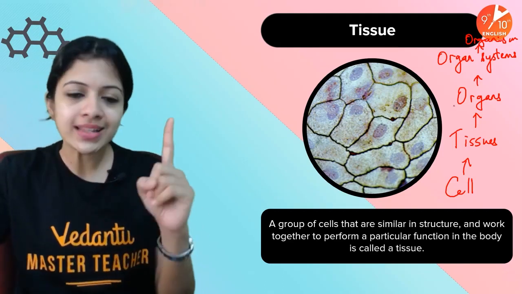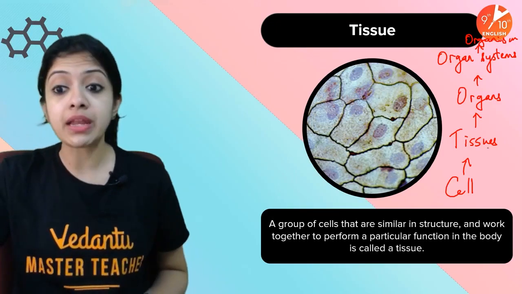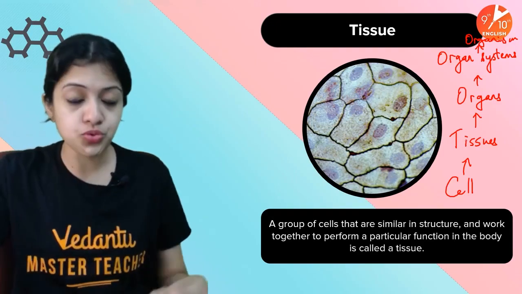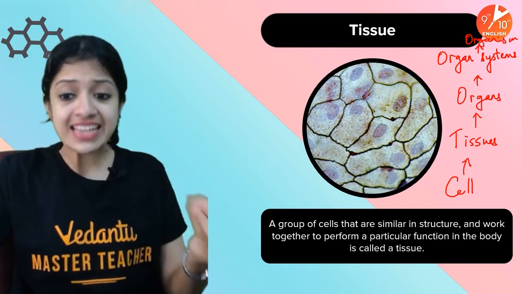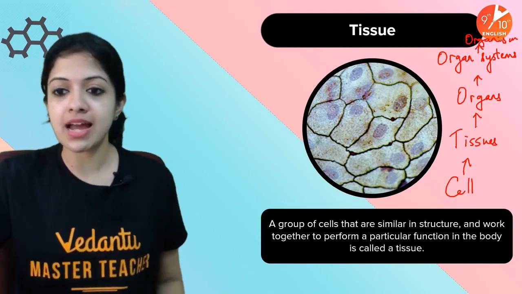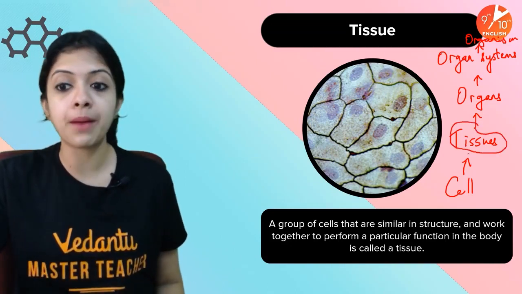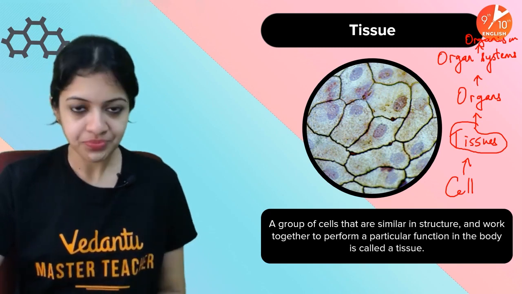Think about one single organ among these. The small intestine, for instance, is made up of different tissues, and each tissue is made up of different cells. This is where it starts, and today we are going to be learning more about this level of organization, which is tissue.